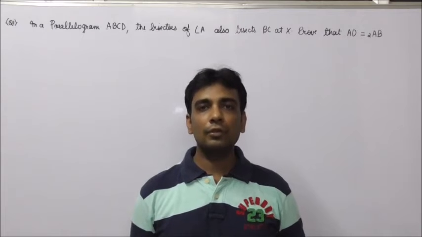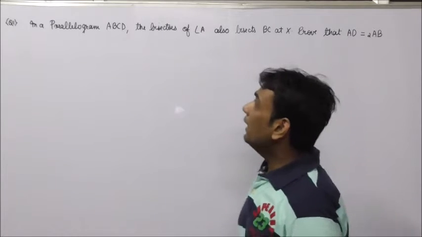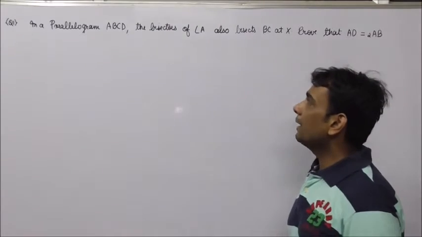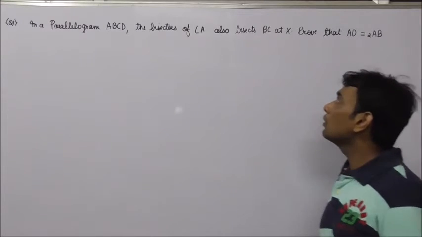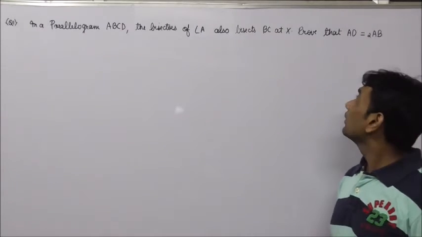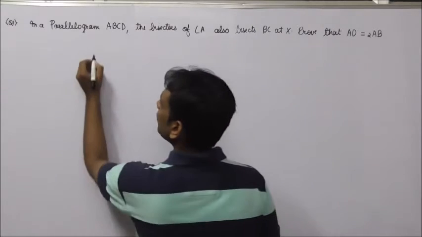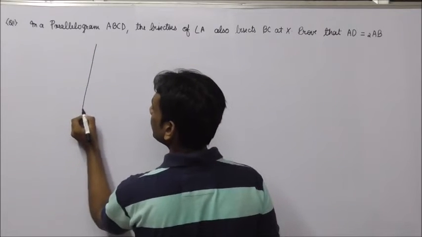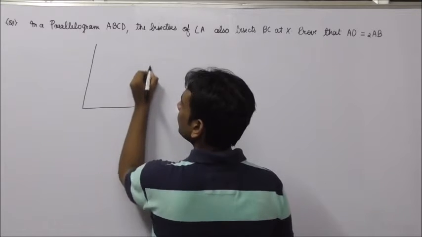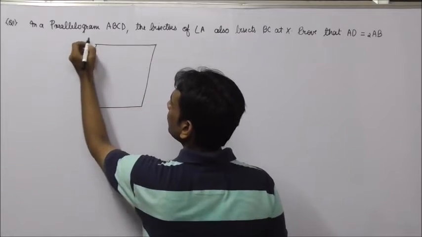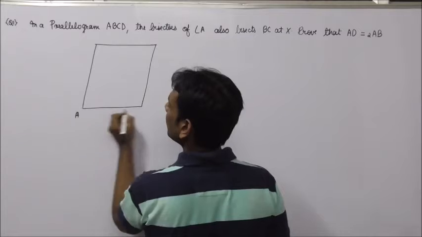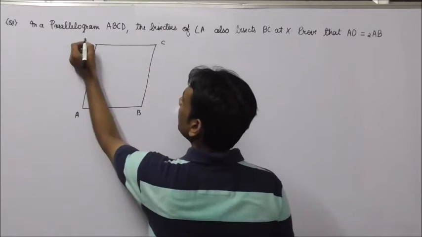Let us take the first question of today's video. In a parallelogram ABCD, the bisector of angle A also bisects BC at X. Prove that AD is equals to twice AB. So let us first draw the parallelogram. A, B, C, D.